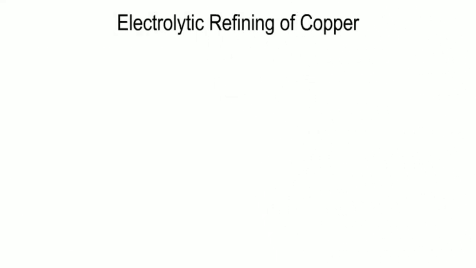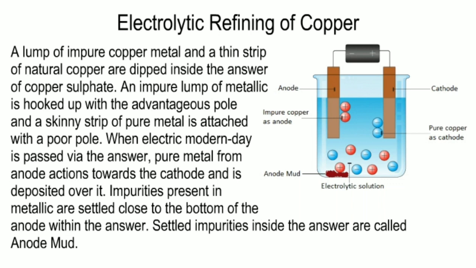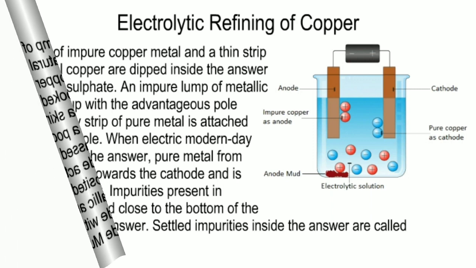Electrolytic refining of copper. A lump of impure copper metal and a thin strip of pure copper are dipped in the solution of copper sulfate. The impure lump of metal is connected with the positive pole, and a thin strip of pure metal is attached with the negative pole. When electric current is passed through the solution, pure metal from the anode moves towards the cathode and is deposited over it. Impurities present in the metal settle near the bottom of the anode in the solution. Settled impurities in the solution are called anode mud.